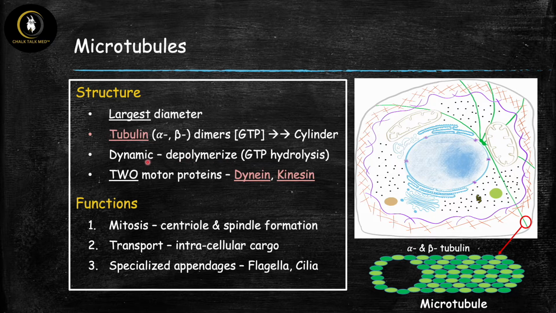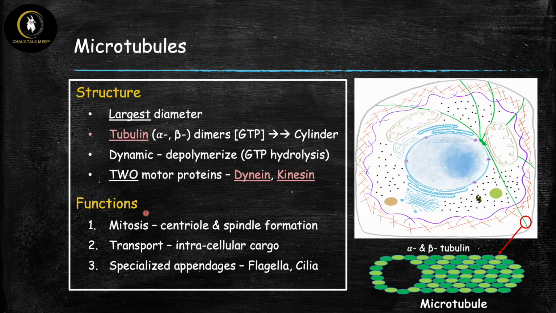Now, important that these guys are dynamic. That means they have to constantly get larger or longer and shorter in order to meet the needs of the cell at that time. So they can also go the reverse, so they can depolymerize when they undergo GTP hydrolysis and get shorter. One of the most important functions of microtubules that you're going to learn about shortly is movement and motility around the cell. Therefore, they actually have two motor proteins that are associated with them. These are dynein and kinesin, and each of these do different functions, and we're going to get into that shortly.